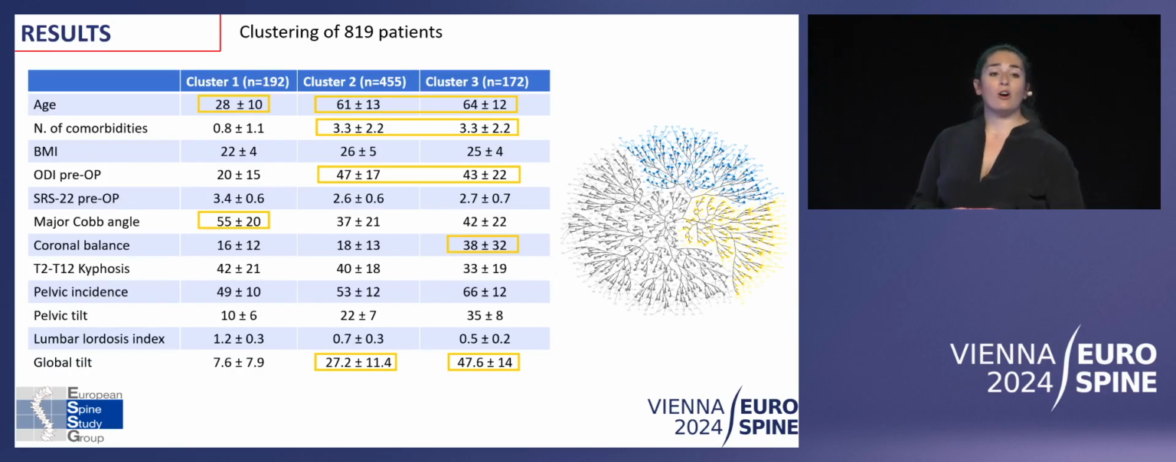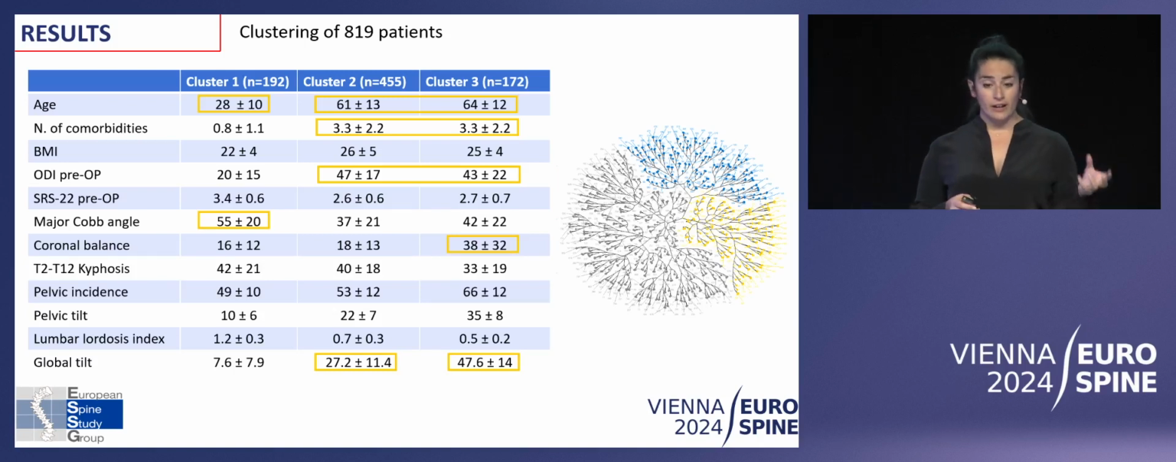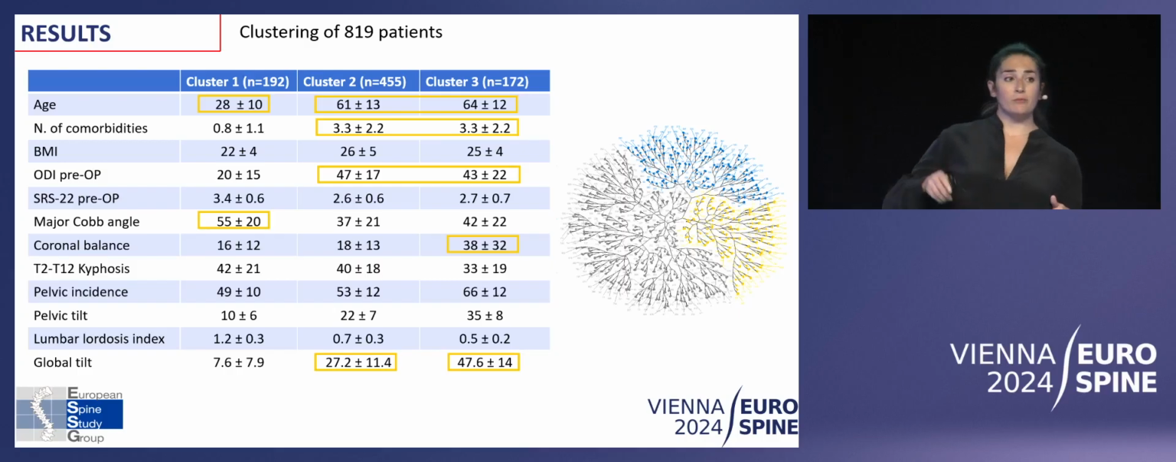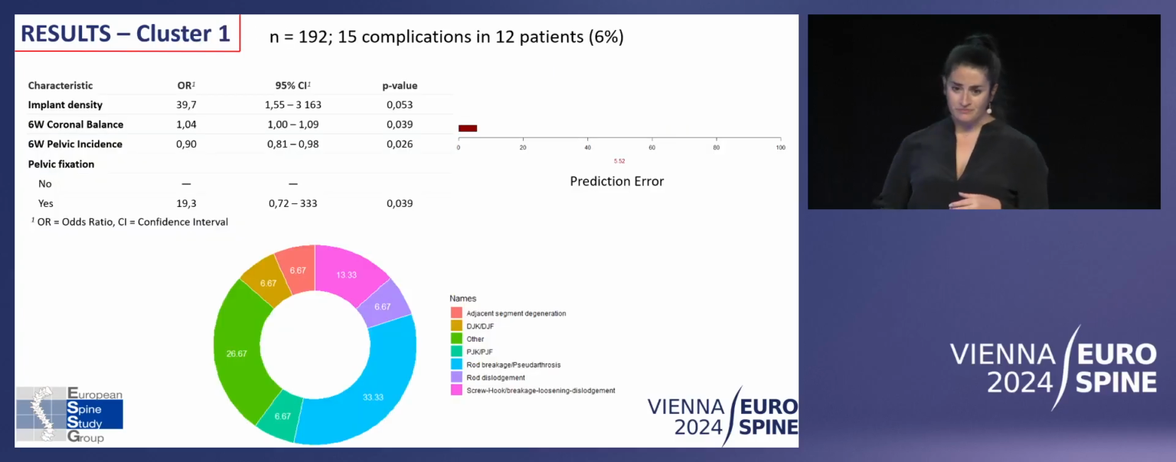We obtained data from 819 patients, and these are the demographics of the clusters. Cluster number 1: younger patients, coronal deformity. Cluster number 2 and 3: older patients, mild disability. In cluster number 2, mild sagittal imbalance. And in cluster number 3, both coronal and sagittal malalignment.